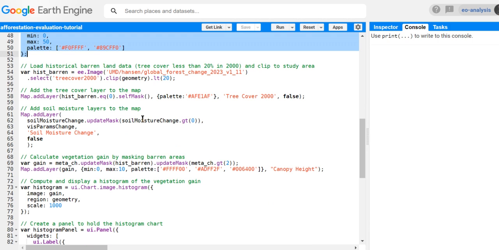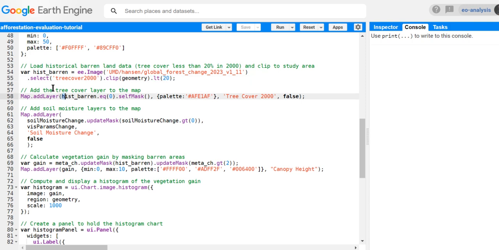So in order to do this, we have to first have a baseline of our forest. So I call here historical barren area, which basically means to the point of 2000, there are not so much tree cover on the pixels. So here we use Hansen dataset for the baseline reference, and we look at only tree cover of 2000 and make sure the tree cover is below 20%. And there we consider not really densely with forest, so then we can look at the difference after 2000.